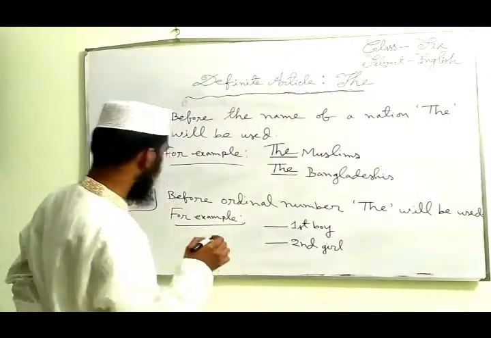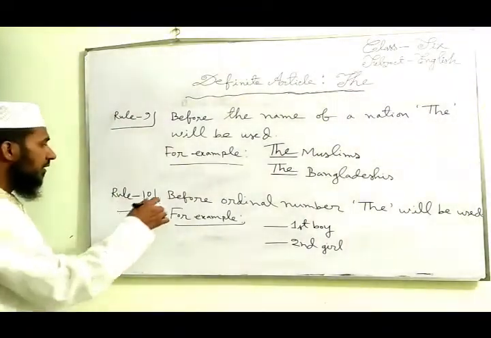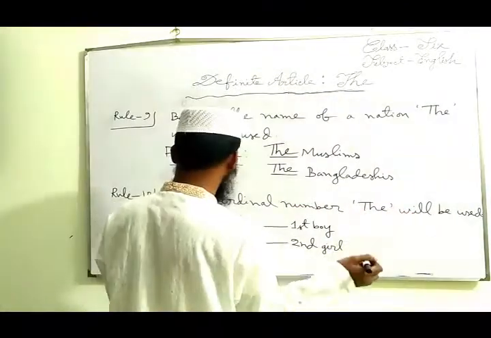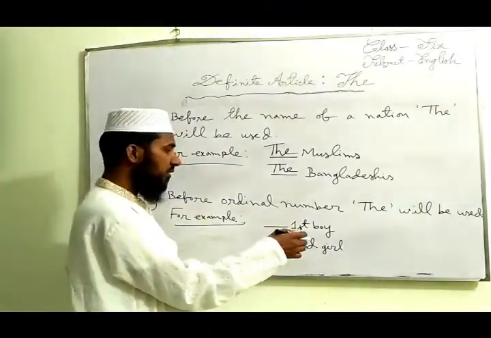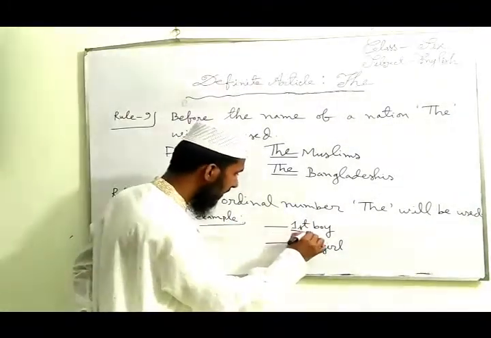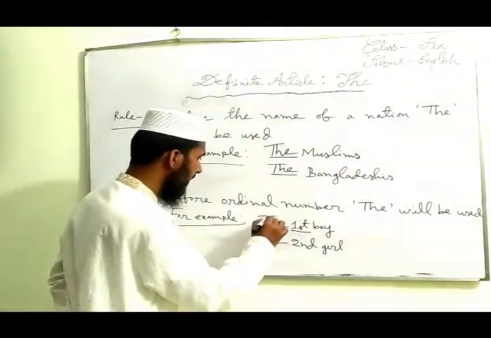Dear students, notice rule 10. Before an ordinal number, the will be used. For example, I have given here 2 examples. The first one is the firstborn. Here, first is called an ordinal number, so we have to use the here.